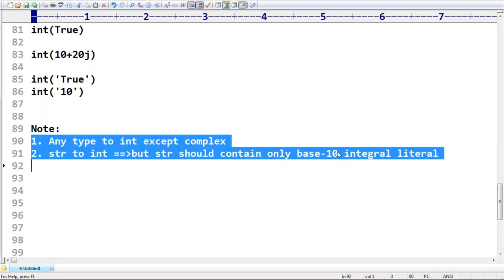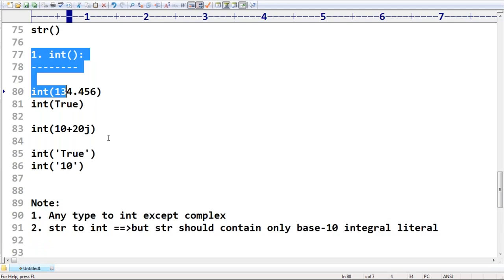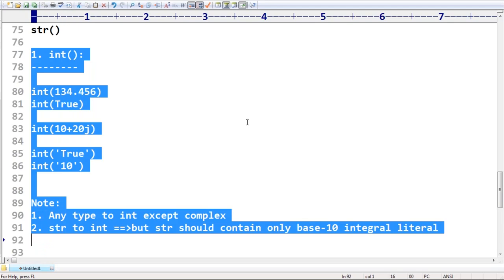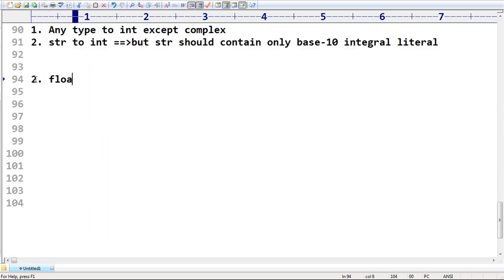Yes. Okay, that's all. The first function is clear for all of you, right? The int function, for which purpose we can use it, and what loopholes are there. Next, the second function we have to talk about. What is that? The second function is the float function.